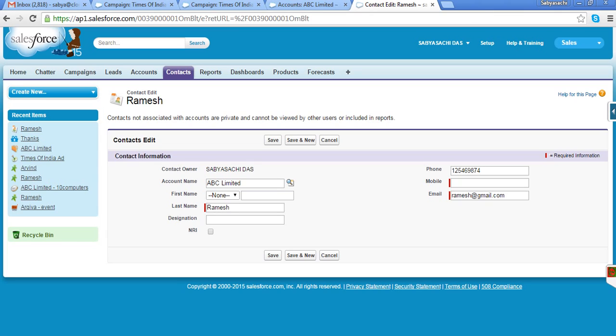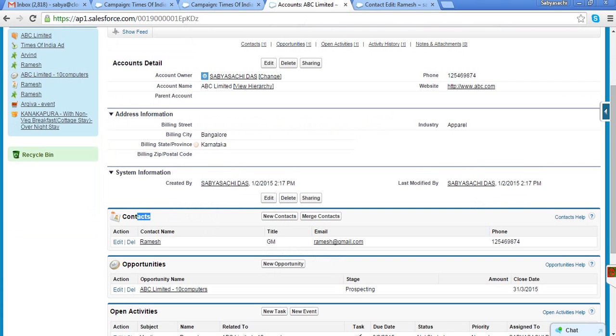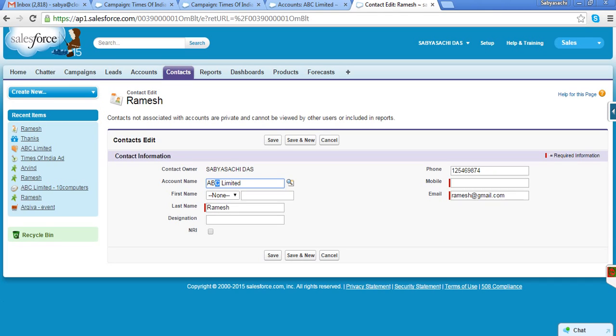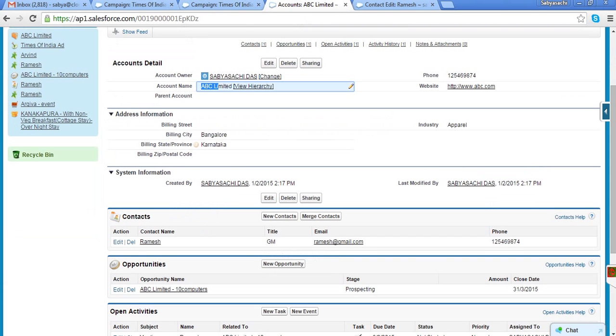If it were master detail, account would become mandatory, right? So one account, multiple contacts, and all the contact information has been transferred here, like the name of that person, the email ID, and the mobile number. So this is my contact object.